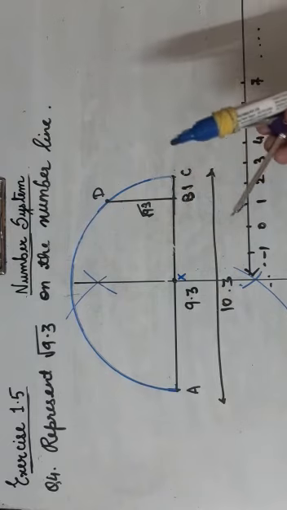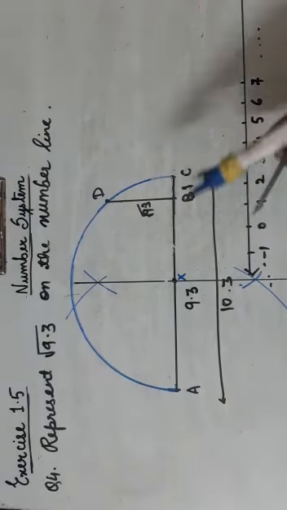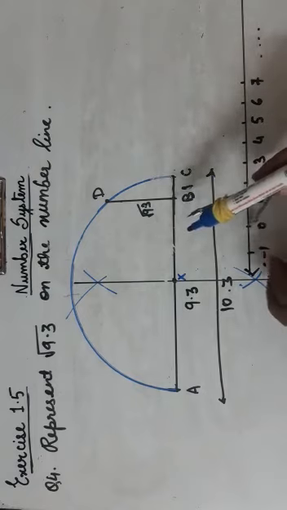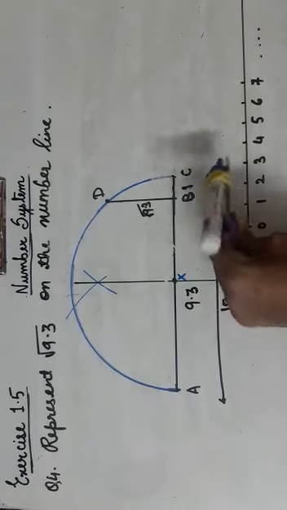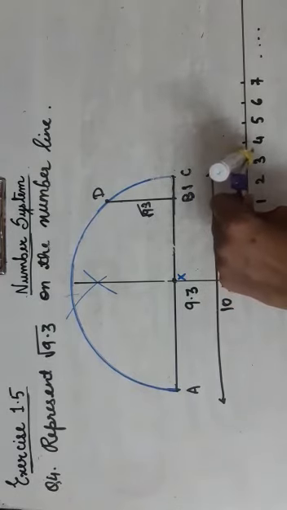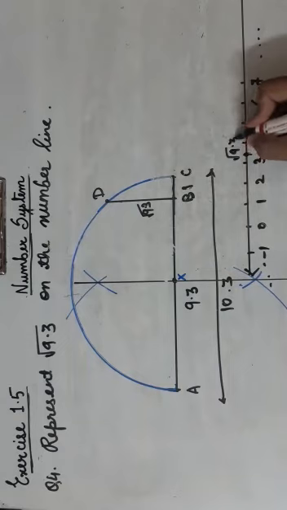Now from where do we start our distance measuring? From 0 only we start, no? So keep your compass on 0 on your number line, and mark this distance BD. And this point denotes root 9.3.